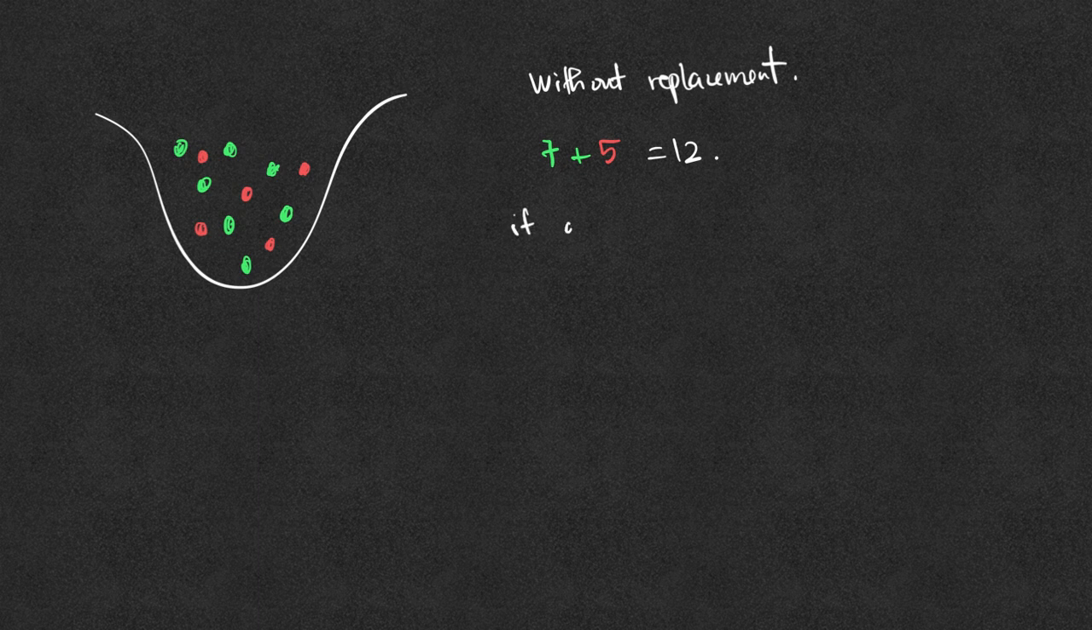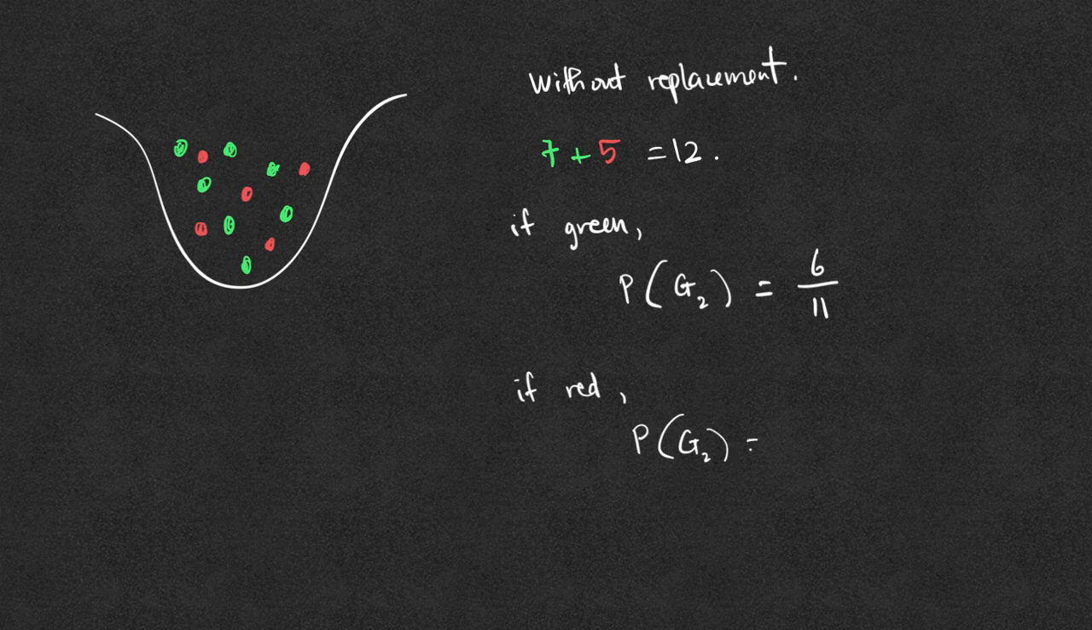ball is green, then the probability that we will get the green ball the second time is only 6 out of 11. If the ball that we took out was red, then the probability that we will get the green out the second time is 7, because there are still 7 left. We only took the red one out, divided by 11. And so this second selection depends on what the first selection is.